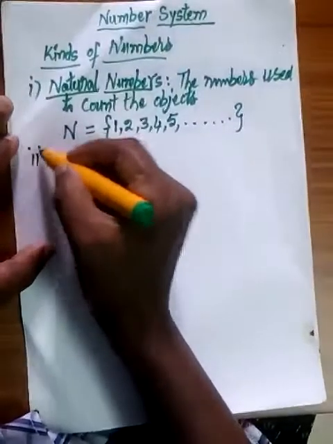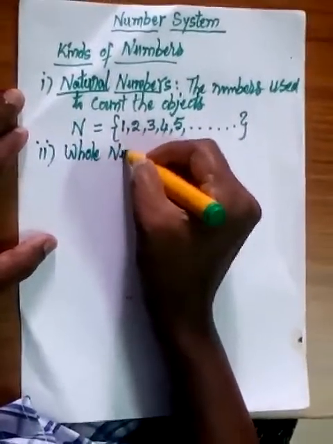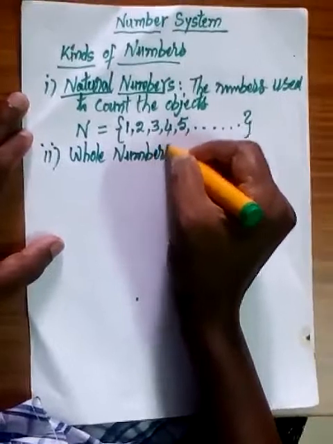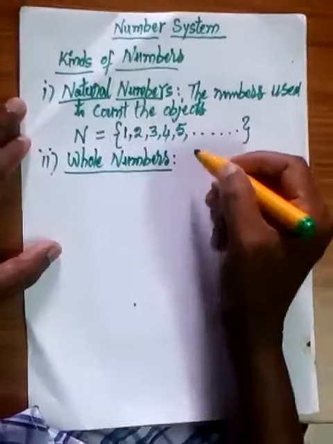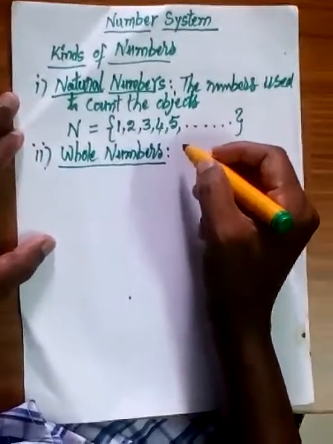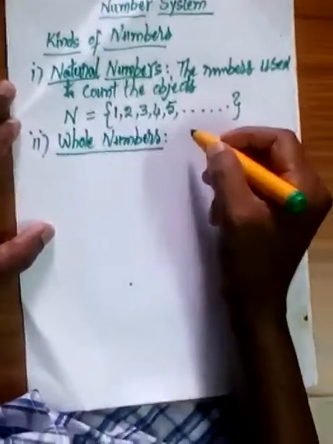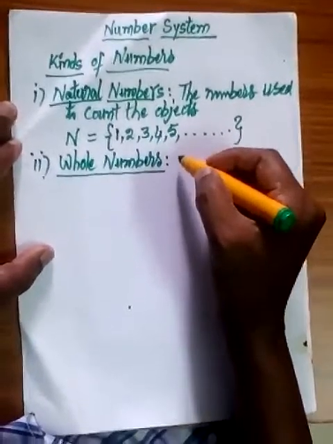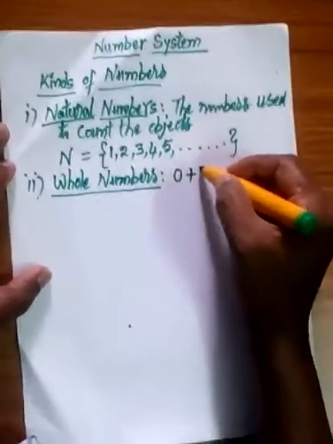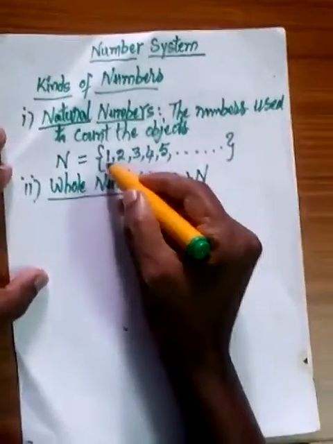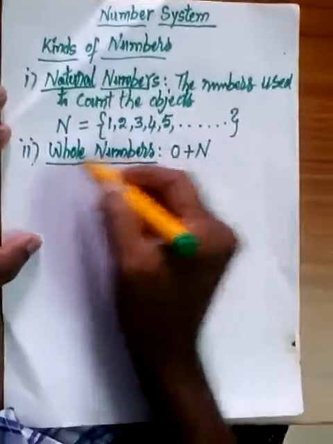And the second one is whole numbers. Generally though we don't use 0 to count the objects, 0 is existing. We need 0 to show some operations of mathematics. If 0 is added to natural numbers, which start with 1, 2, 3, etc., that is called the set of whole numbers.